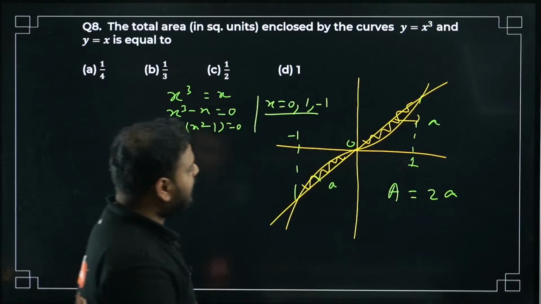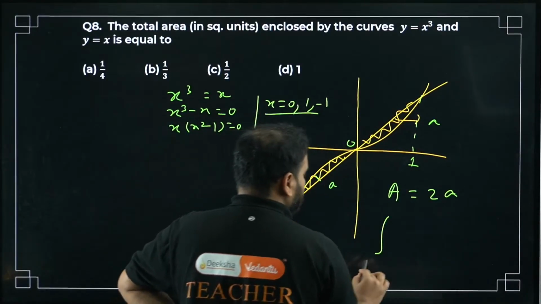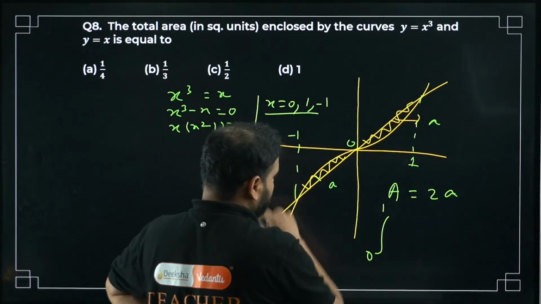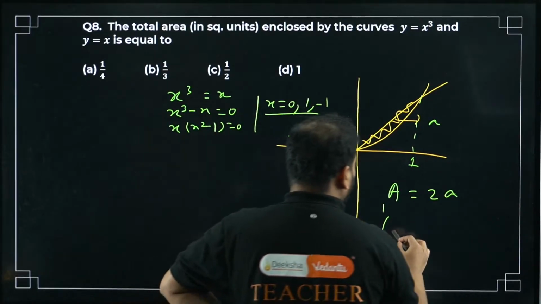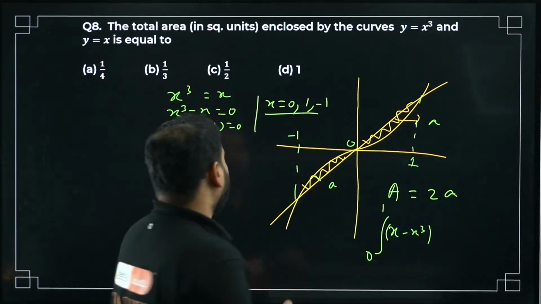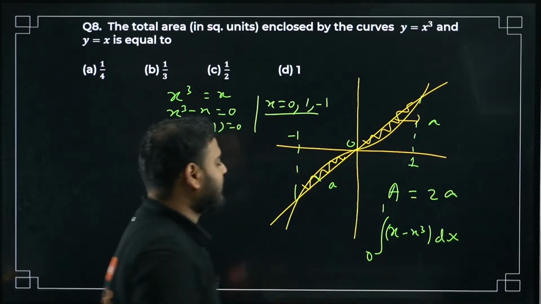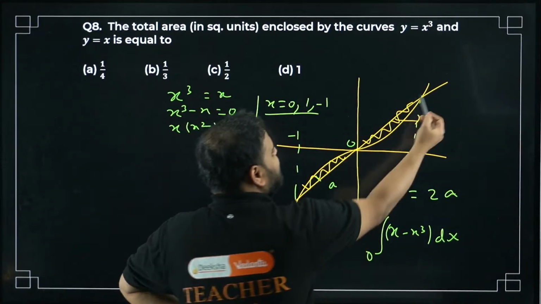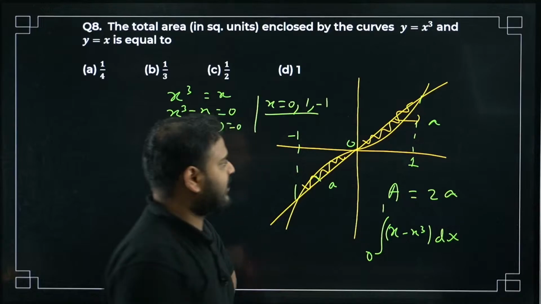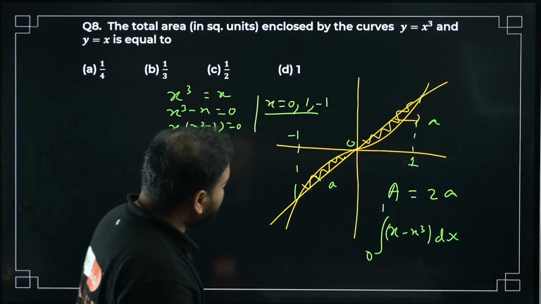Now we can integrate this like this over here. Integrating from 0 to 1, y equal to x. So x minus x cube, dx, from 0 to 1. I have taken the limits already. So this line x minus this curve x cube, the area between that, right? I have taken everything. Let's integrate now.